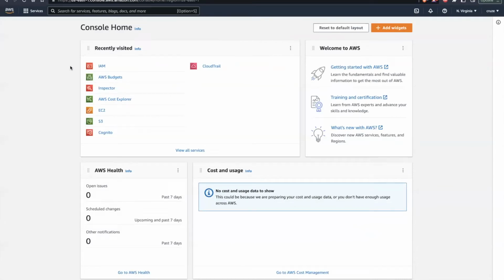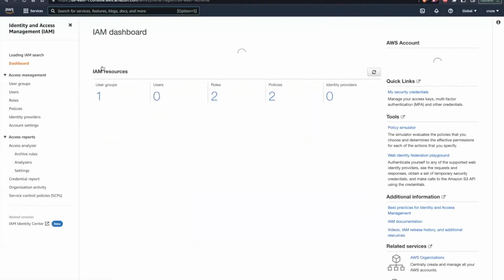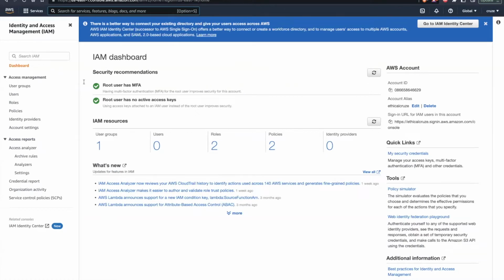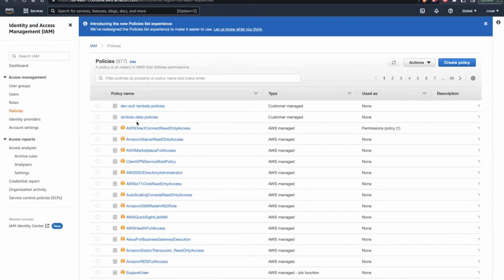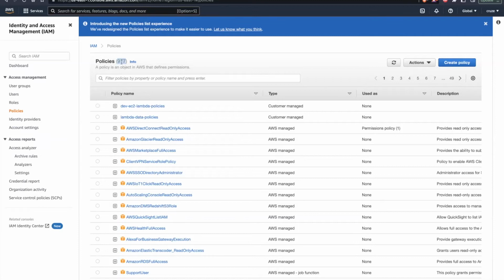I'm here on this AWS console. Let's search for IAM. Since I have already visited IAM, I'm just clicking on it because it is part of my recently visited services. First of all, go to policies. Here I am seeing there are 977 policies which are provided. If I look at any of the policies here, like this AWS Direct Connect read only access,